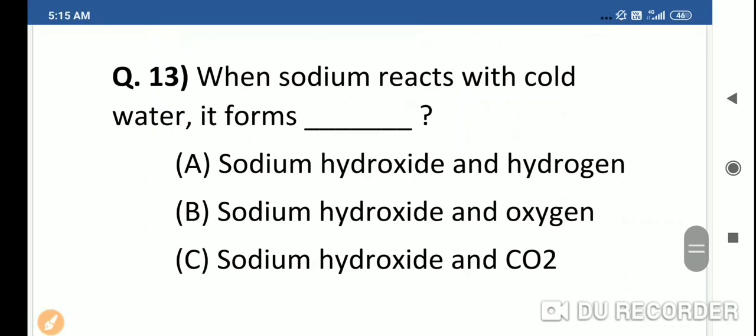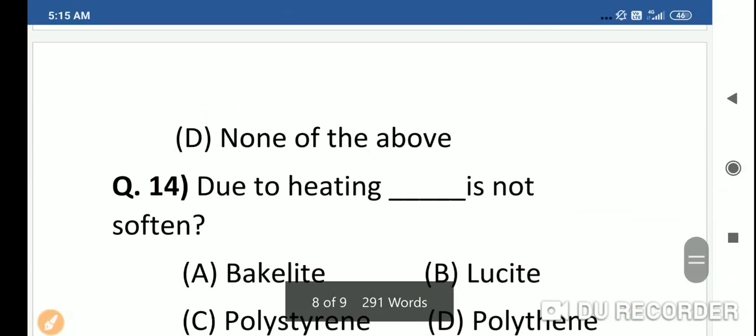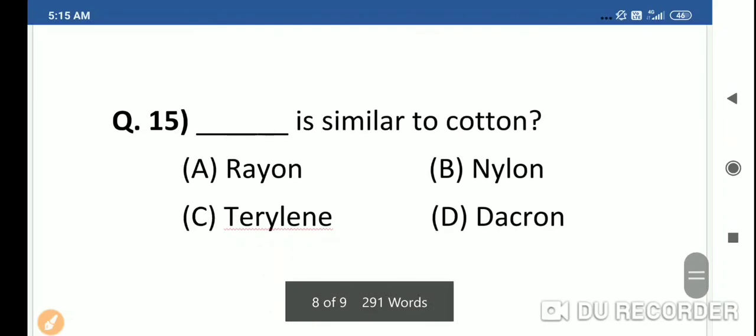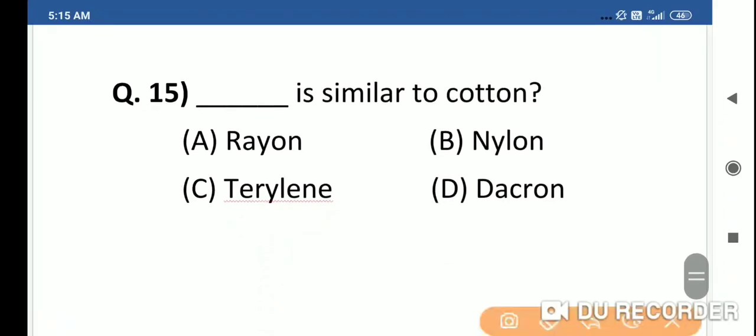When sodium reacts with cold water, it forms sodium hydroxide and hydrogen. Due to heating, dash is not softened: bakelite. Dash is similar to cotton: rayon.